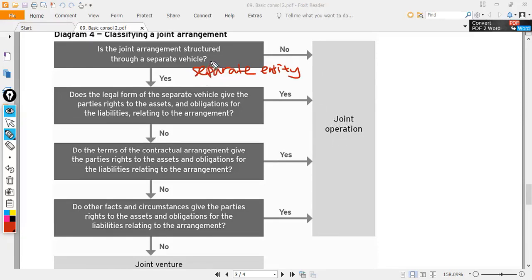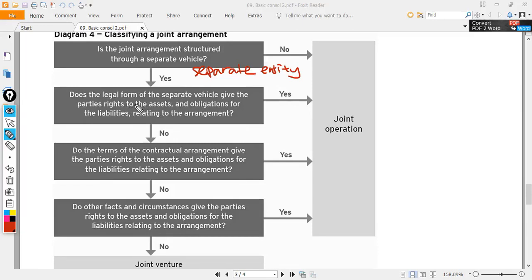If you have a separate vehicle, then does the legal form of the separate vehicle give the parties rights to the assets and obligation for the liabilities?